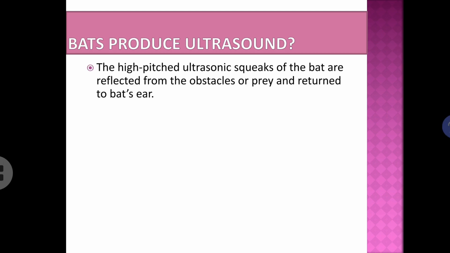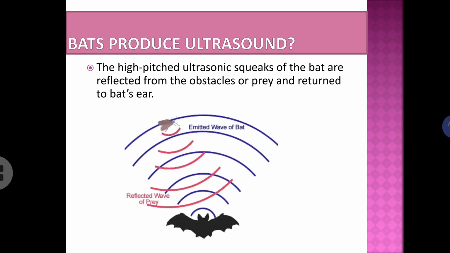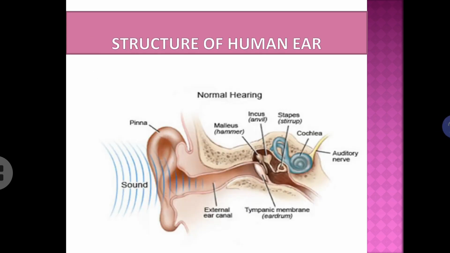Bats produce ultrasonic squeaks, and the ultrasonic waves touching the prey or any obstacle get reflected back. The nature of these reflections helps the bat to predict where the obstacle or the prey is and what it is like. So the bats produce ultrasound, and this ultrasound helps them to detect the presence of any prey on their path. Now we are going to discuss the structure of our ear.